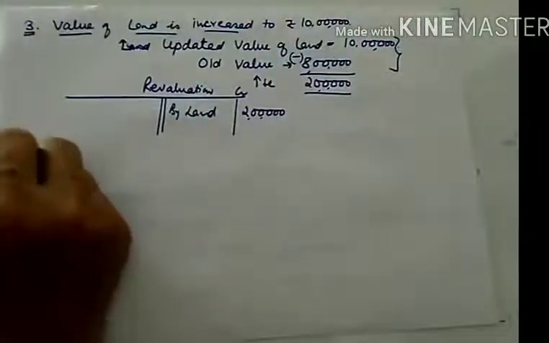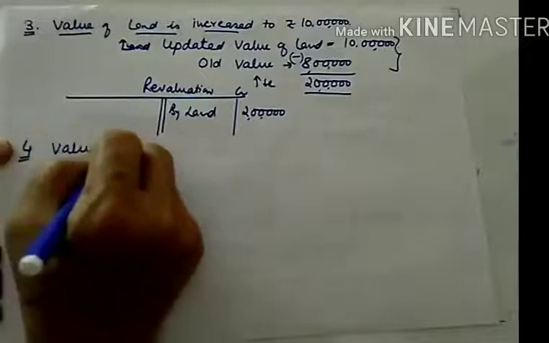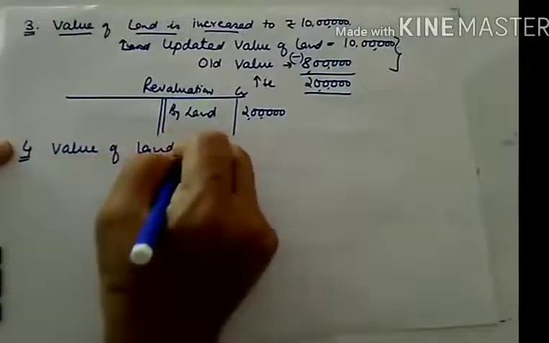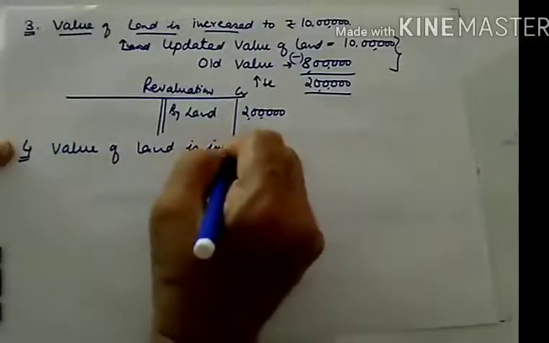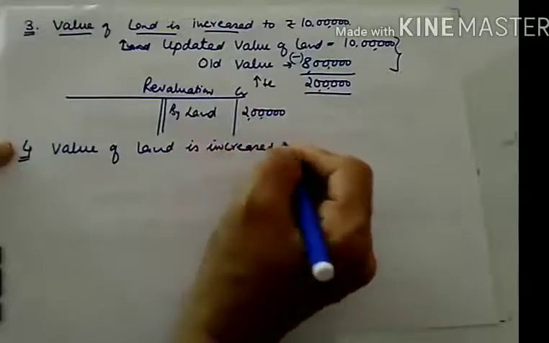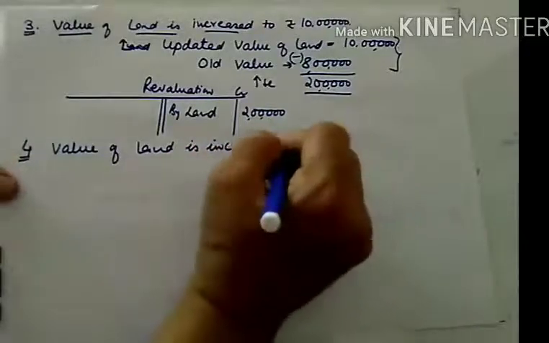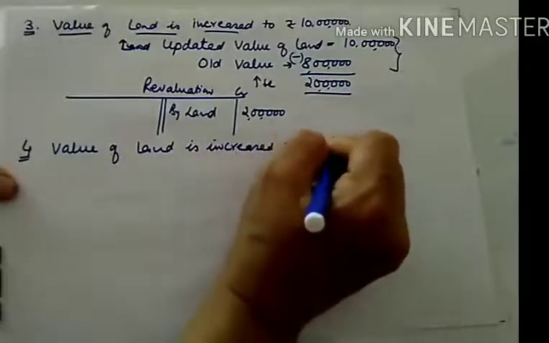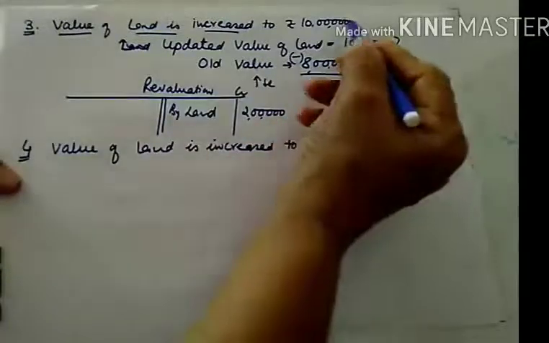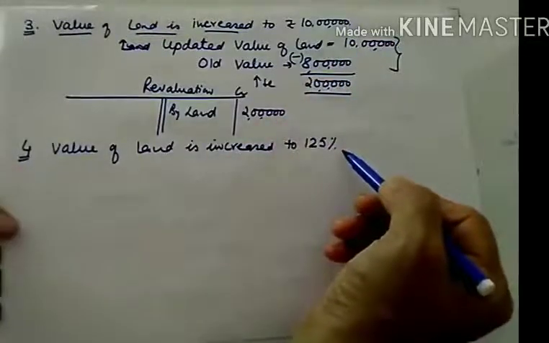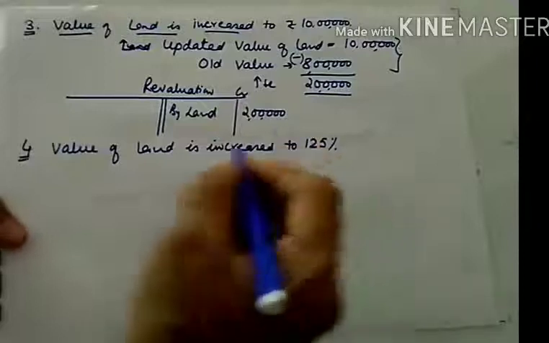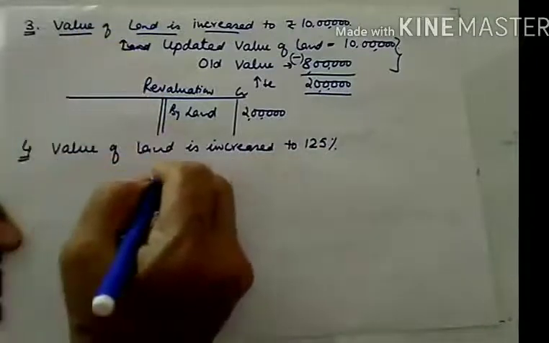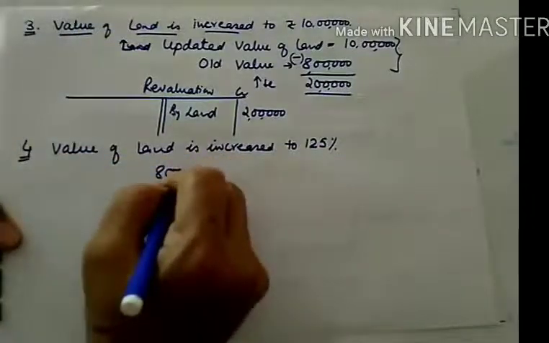Now it can be given in percentage form also. Value of land is increased to 125%. The same thing is written in percentage now. Increased to 125% means the earlier value was 8 lakhs.